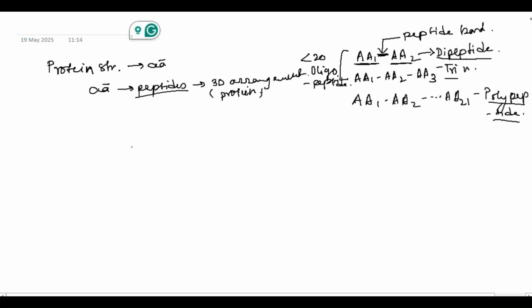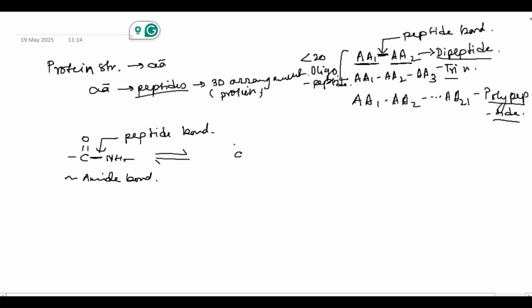Okay. Now let's look at the specific feature of the peptide bond. A peptide bond looks something like this, which is somewhat similar to an amide bond, right? But it has some very special features, which we will learn here, okay? So this C-N bond is called the peptide bond, and although we have written it as a single bond, this can undergo resonance and form a double bond.